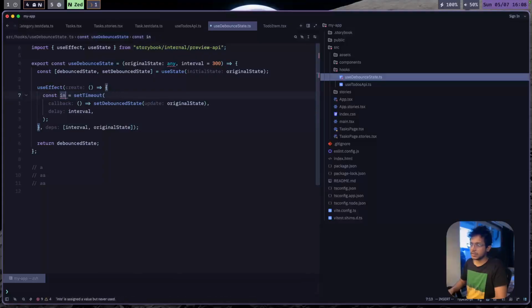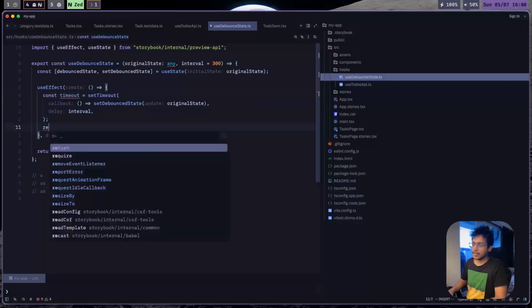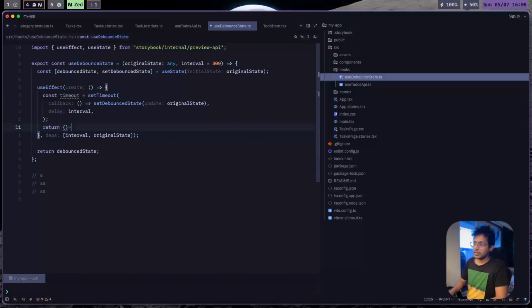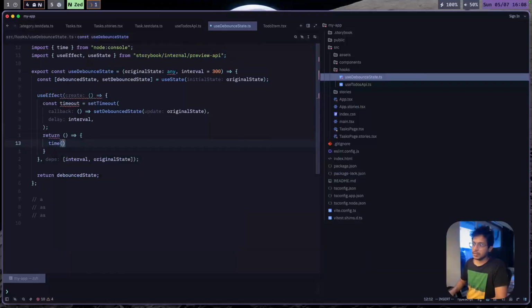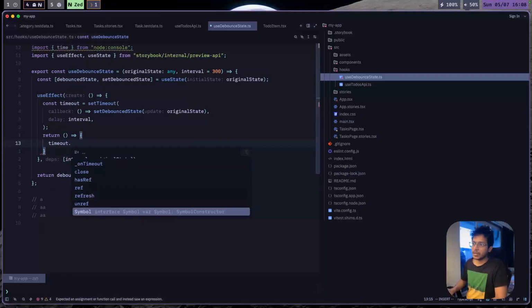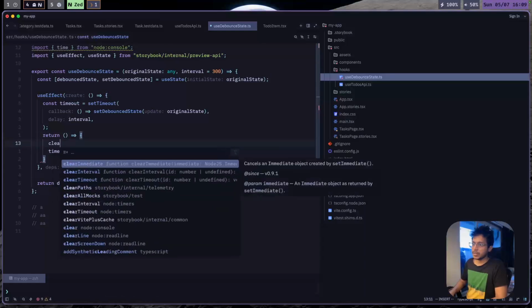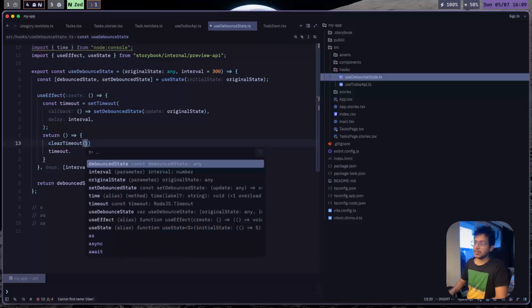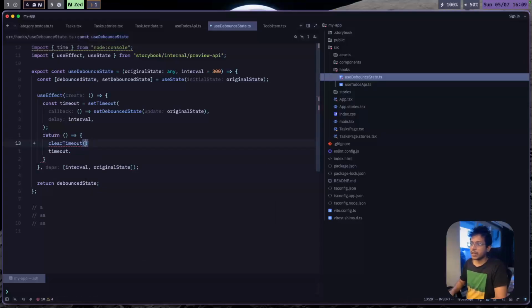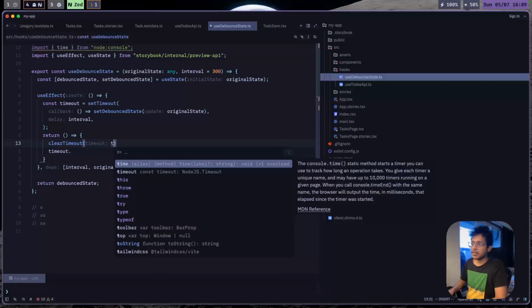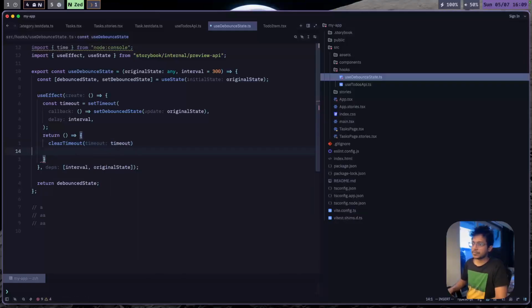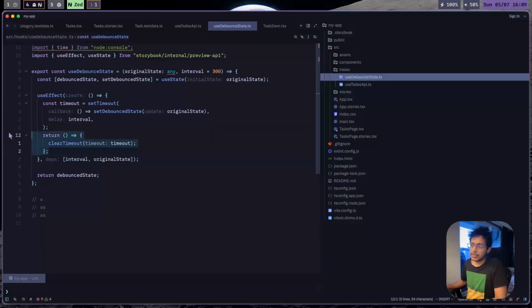I'm just getting the timeout, and I can clear the timeout. So clear timeout would be clearTimeout. Now whenever this useEffect runs, it will first clear the old timeout and then set the new timeout.